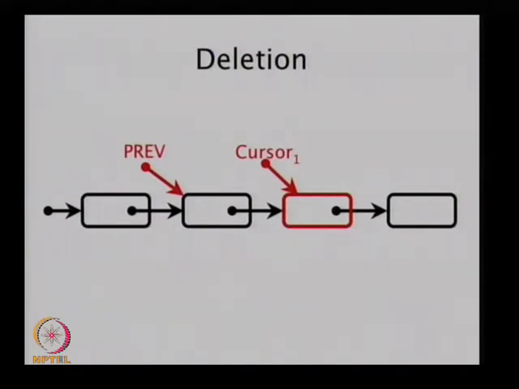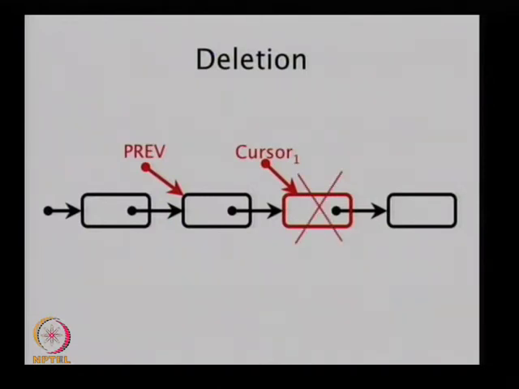So let's see how deletion might work. We are deleting the thing at cursor 1. For us to delete, we have to know the pointer, the reference to the previous node, because that node's pointer is going to go past it, right?